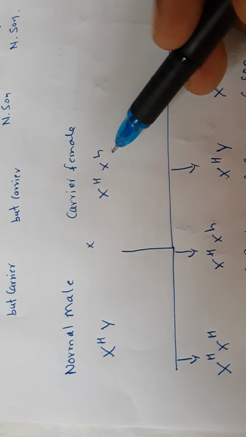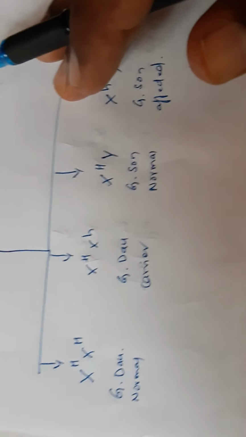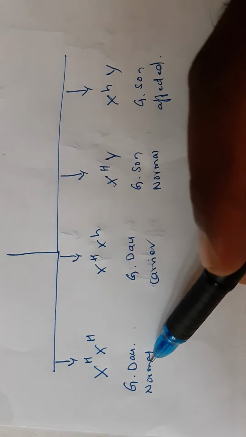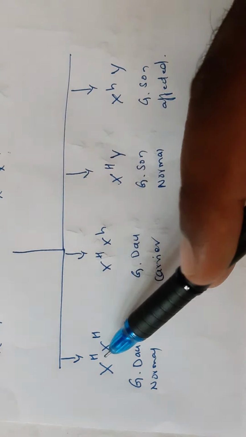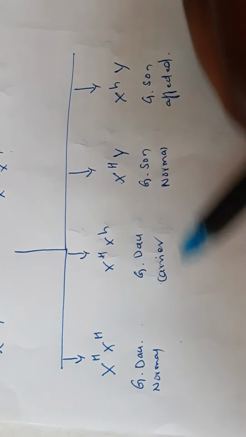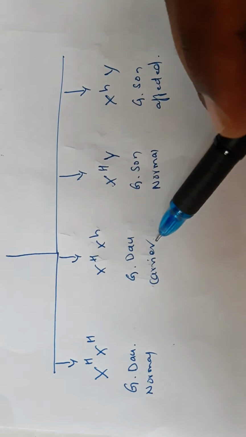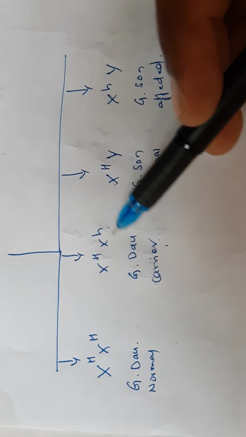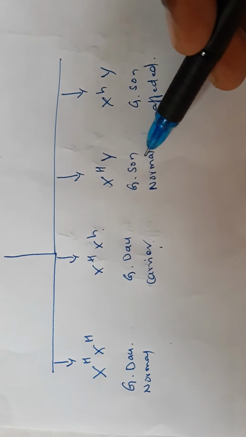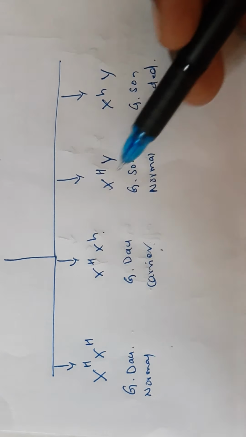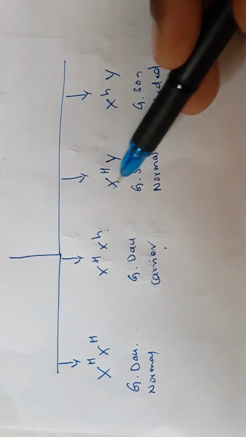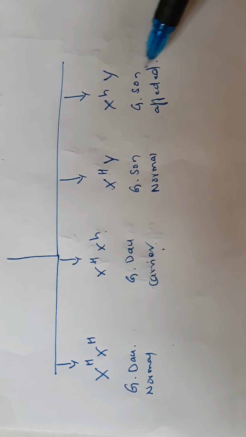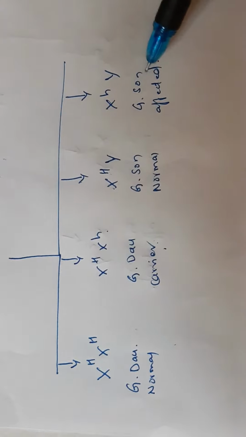Then in their progeny it is like this: a granddaughter, completely normal, capital H. One more granddaughter, normal but carrier because she has one small h. Then grandsons: capital H is there, so he is a normal son. Here a grandson is affected, small h is there, affected.